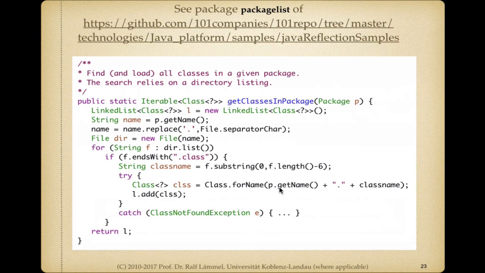We requalify it by adding the package name to it, and then we ask Java Reflection to possibly load that class. And the assumption here is that class loading sort of looks into the same location, and that we also have looked into the right location in the first place. And this way we get a class object, we add it to the list, and we will return it. Okay, so this is a nice example of how reflection and class paths and file system cooperate in such a scenario.